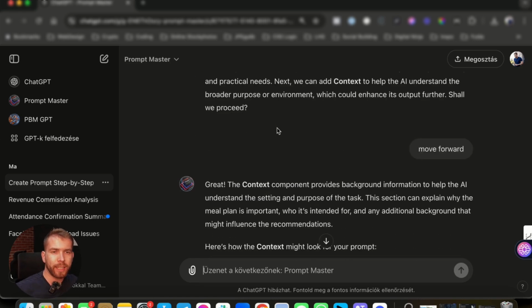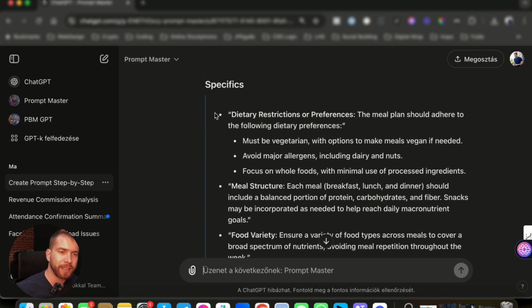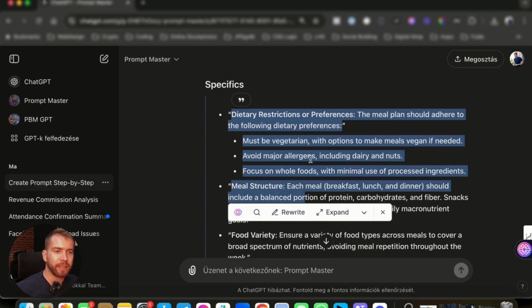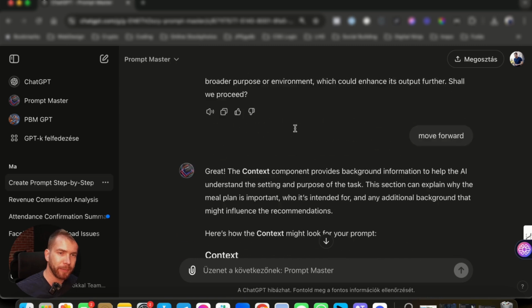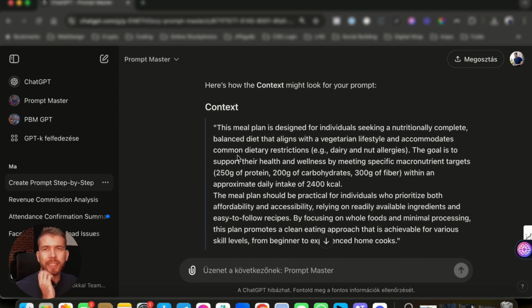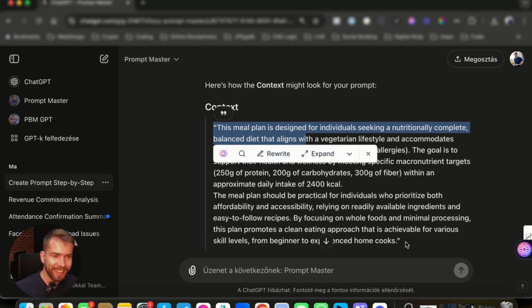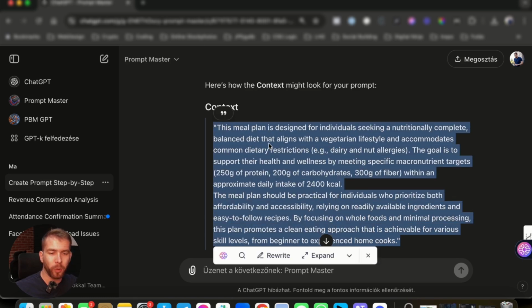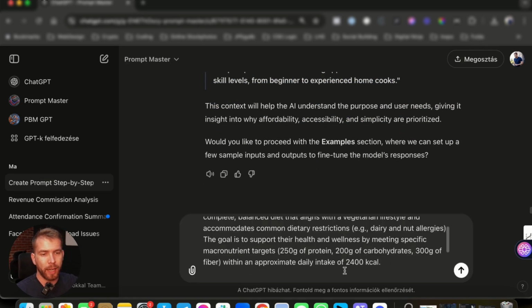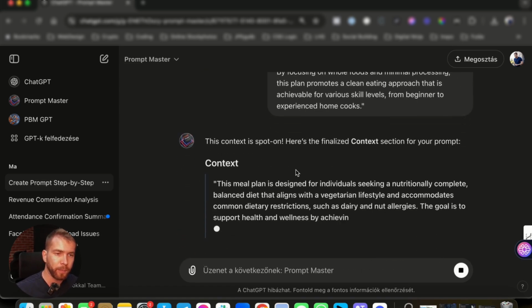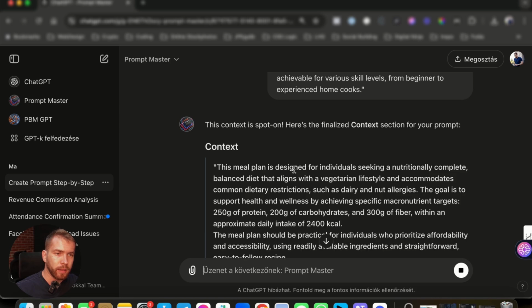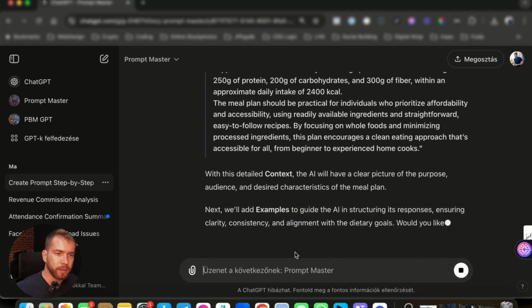So now as we have the context, let's compare it with the specifics. The specifics, as you can see, are very, very exact, yes or no kinds of answers and boundaries that you can set in the specifics section. And the context is more like an explanation of the life situation or the prompt situation that you would like to have. So it's more like a short essay, if you will, that explains what the whole prompt is about to do. So I'm gonna just use the very same thing that the prompt master recommended me. Spot on. All right.